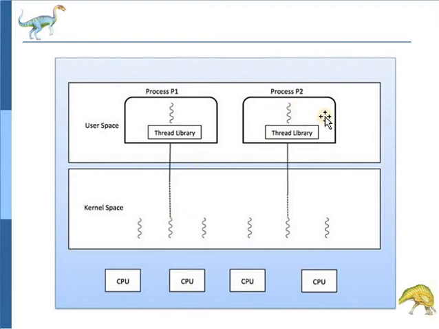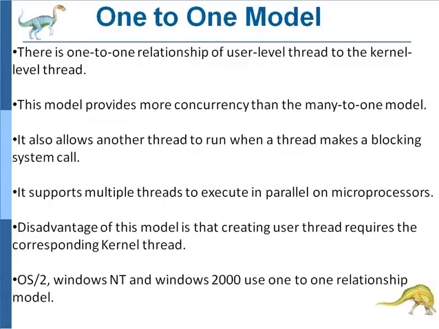Here in the user space, another process is there, process P2. That process P2 has one thread, and that thread is mapped with one kernel thread. So here one-to-one mapping occurs.